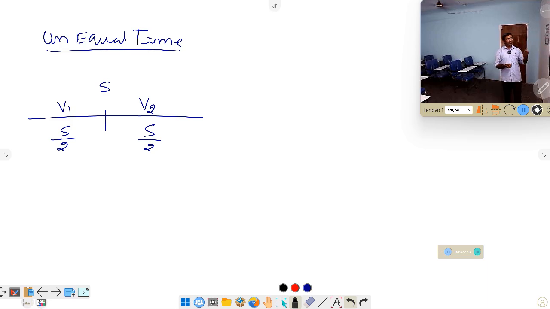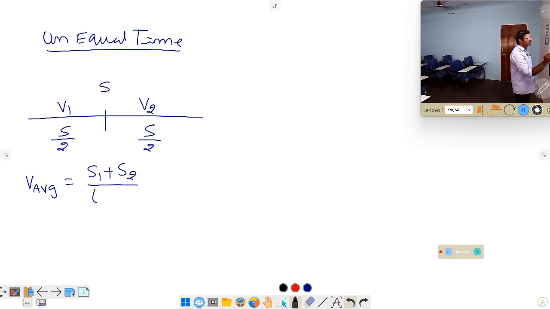If you see the question, you can understand that the distance is very clearly half of, but the speeds are not the same, they are different. If the speeds were the same, time also would be the same, but speeds are different. That's why automatically time will be different. So unequal time. In the case of unequal time, how to calculate average speed? V average is equal to, you have to use this basic formula, that is total distance by total time. How many parts did we make? Two parts. That's why, formula based, V average is equal to total distance S1 plus S2 by T1 plus T2.